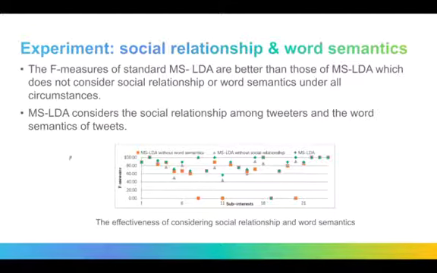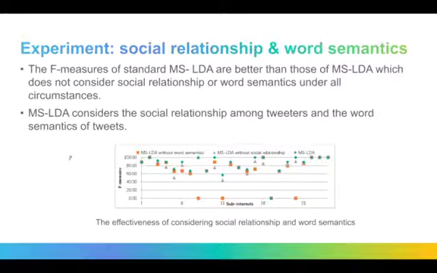Unlike LDA and Twitter LDA, MSLDA considers the social relationship among Twitters and the word semantics of tweets. In order to investigate the effect of these two factors, we also conduct experiments without these factors. As the figure shows, the F-measures of standard MSLDA are better than those of MSLDA which does not consider social relationship or word semantics under all circumstances.